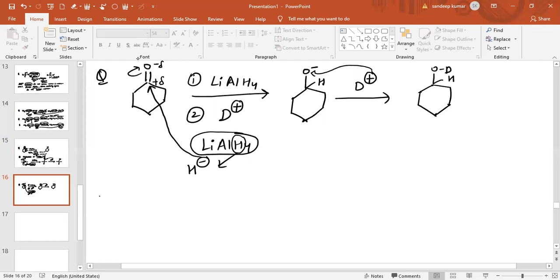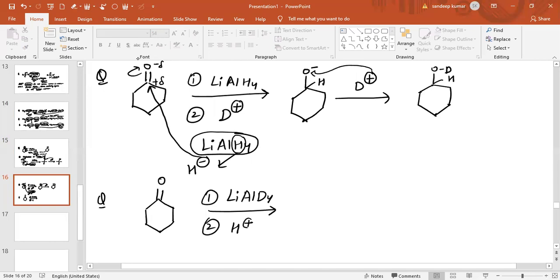Now see another question related to this. Again, cyclohexanone is given. In the first step, we are adding LiAlD4, and in the second step, we are adding H positive.